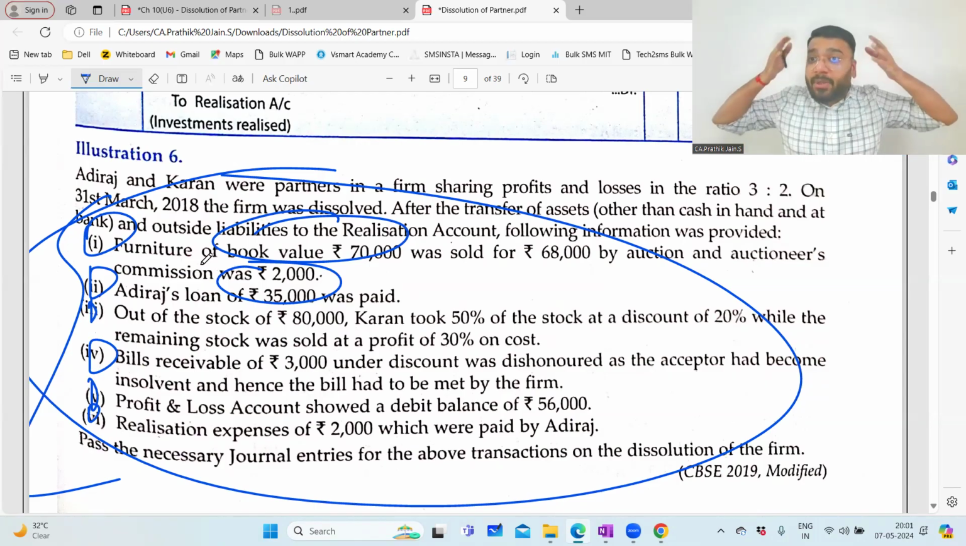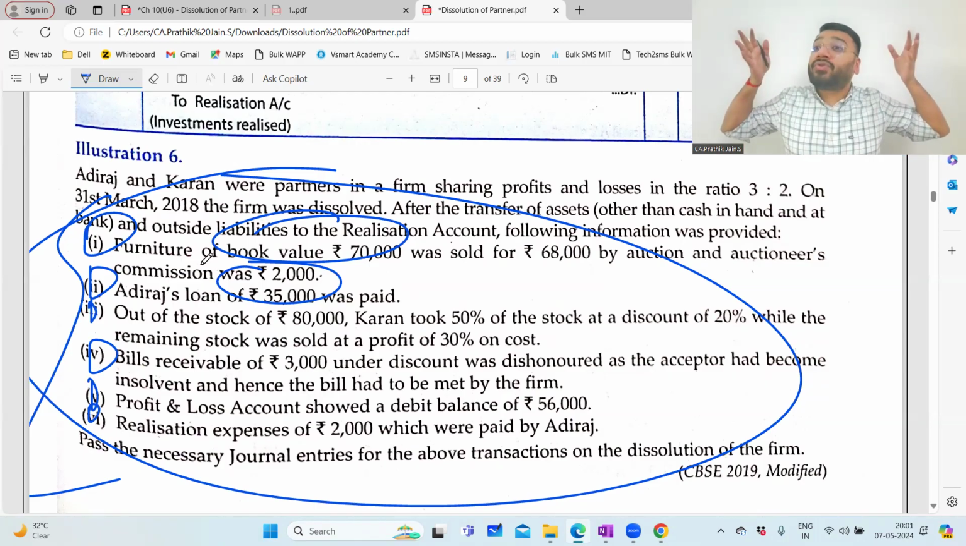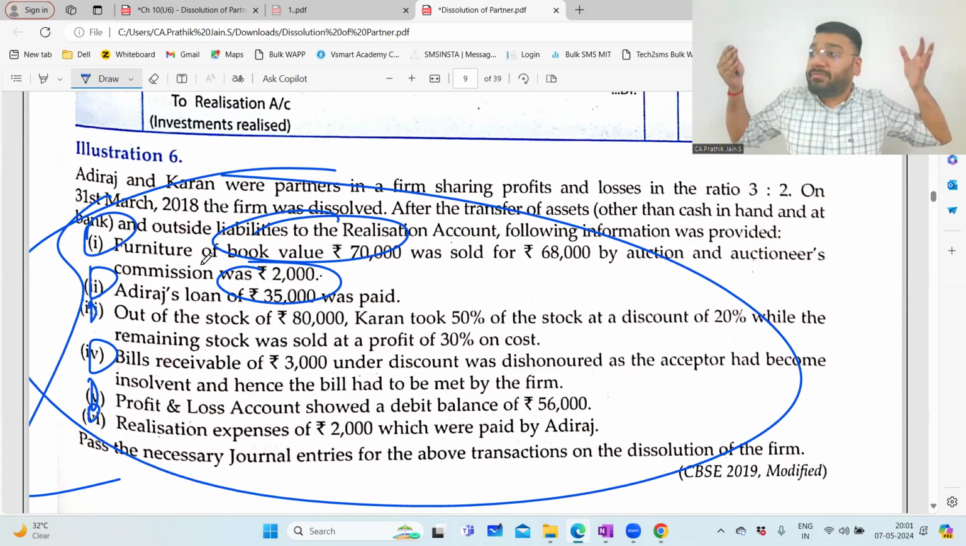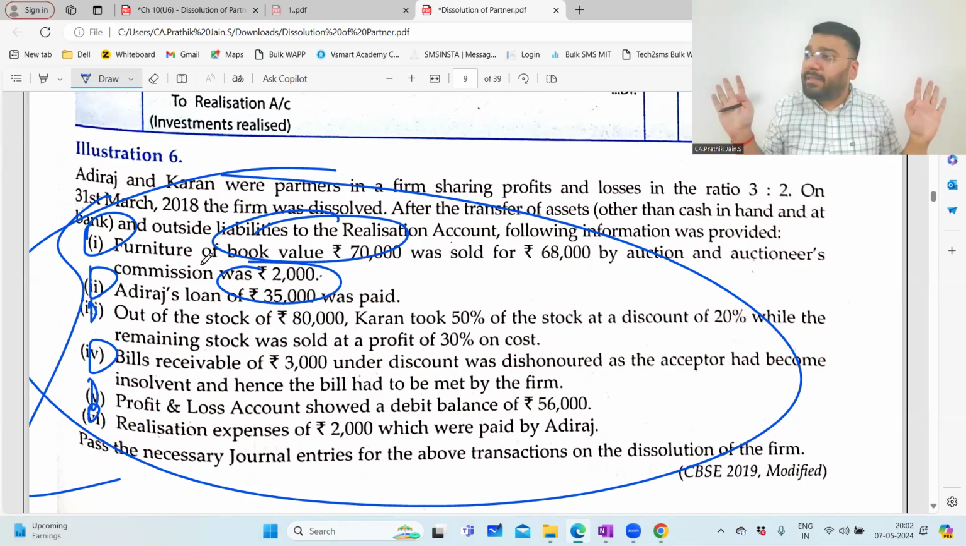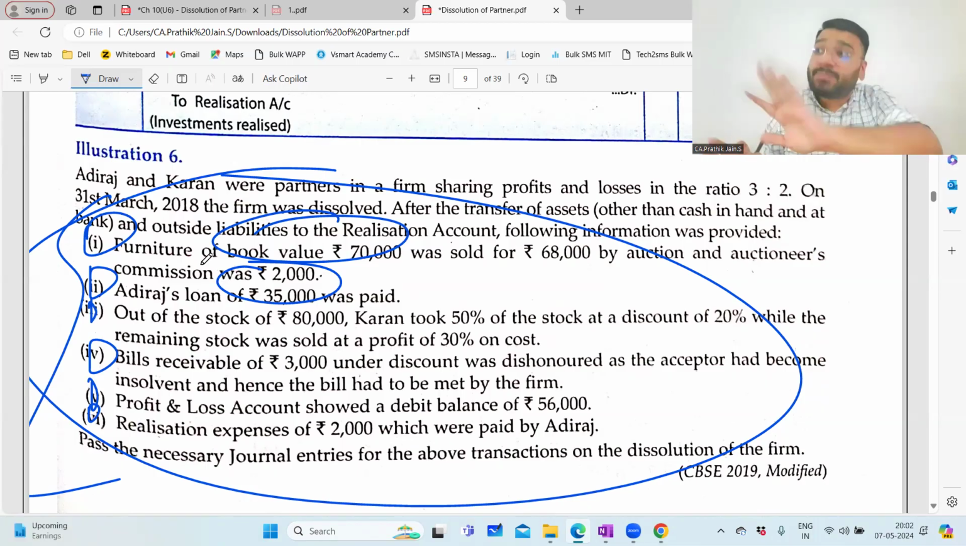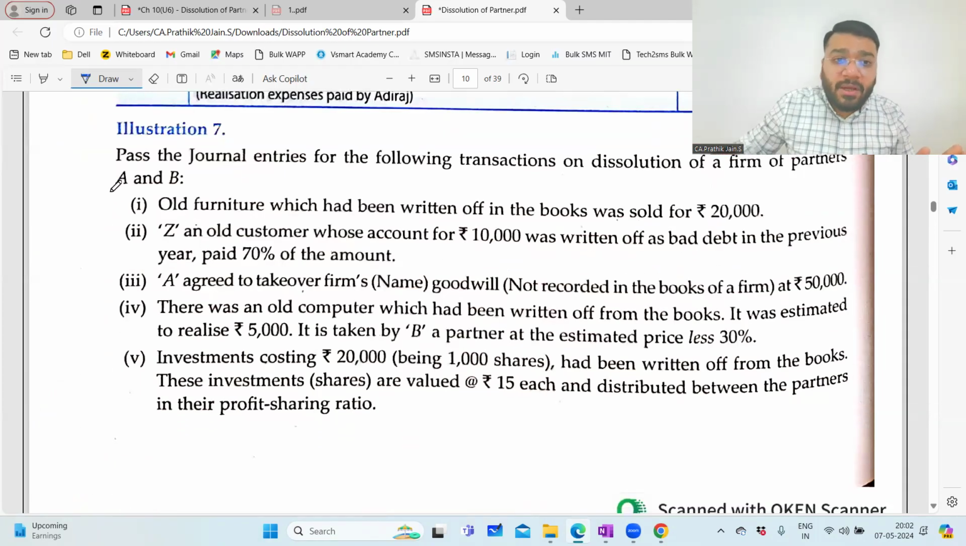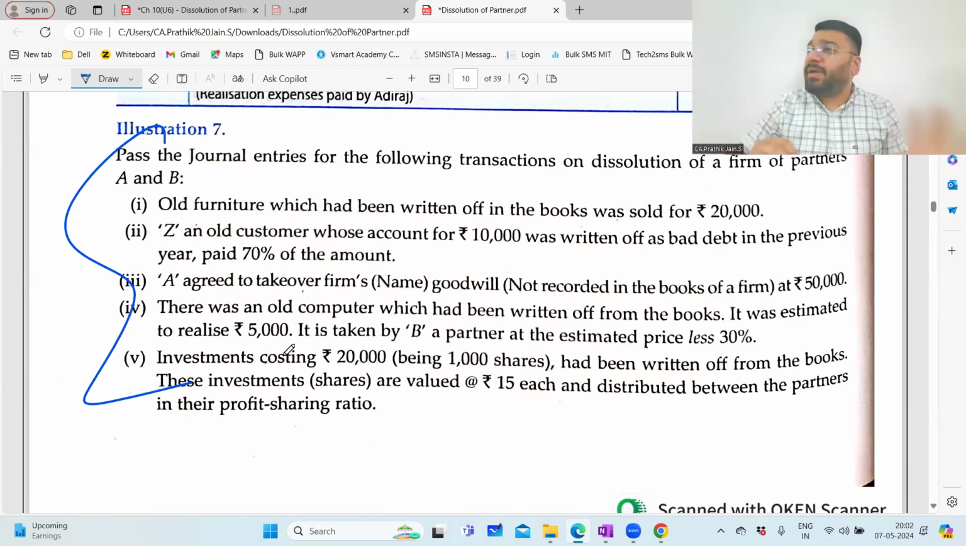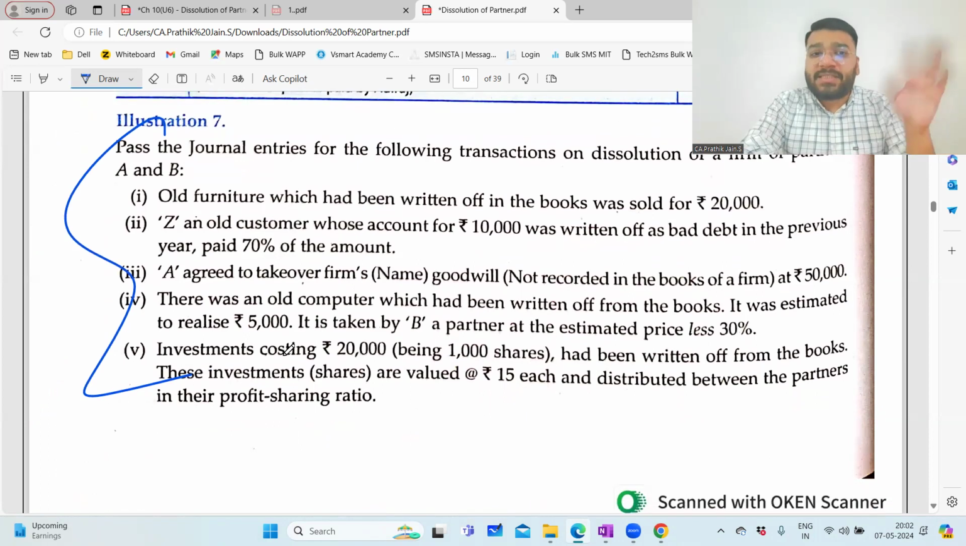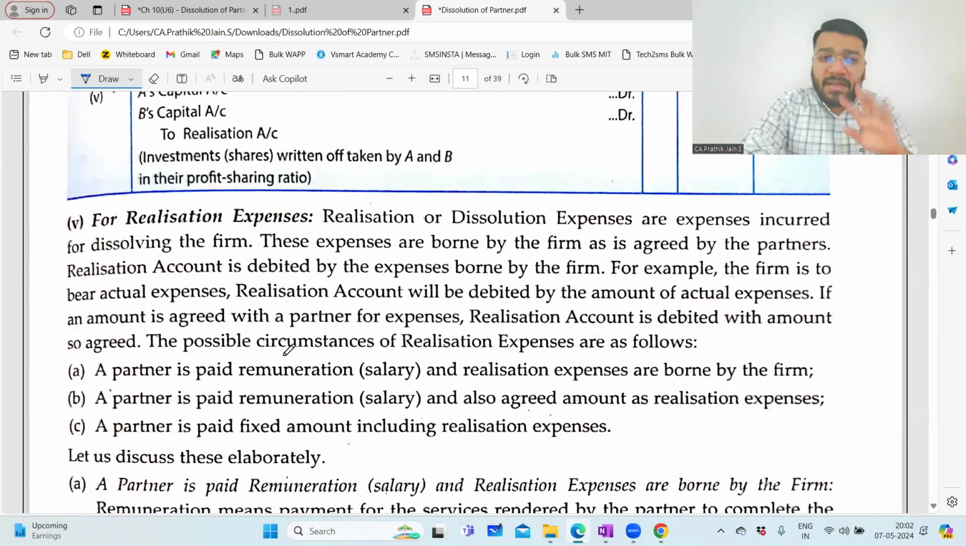So if you want to develop your application of mind, it is important to solve multiple complicated questions. Once you learn to tackle the complicated questions at this level, in the exam, however complicated they give, you will be in a position to tackle it on the spot. If you look at illustration 7, again there are different adjustment entries for different transactions. If this asset is taken over by this partner at so much percentage, what is the profit, what is the loss, everything they've asked. In and out, I've worked out.